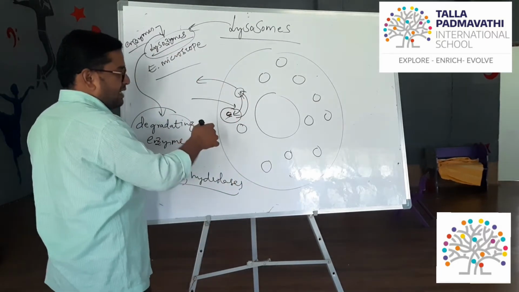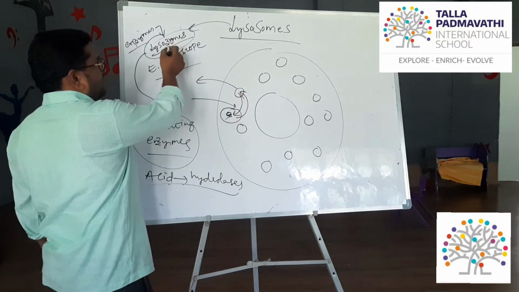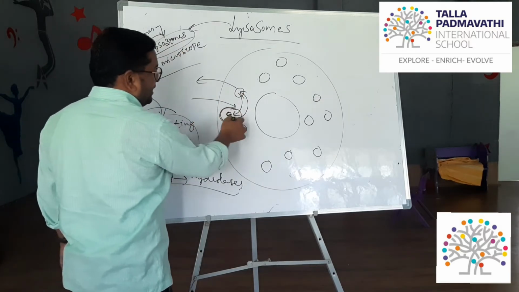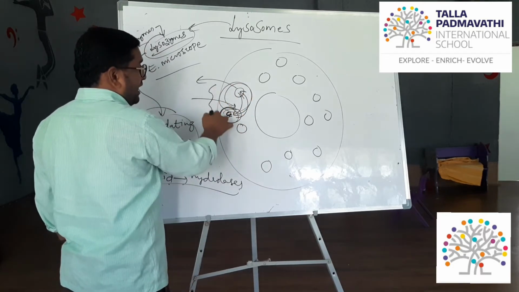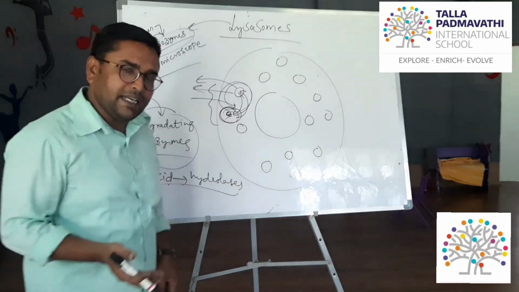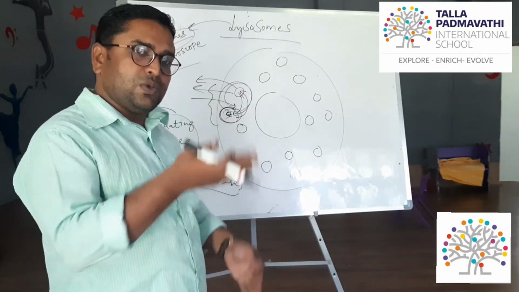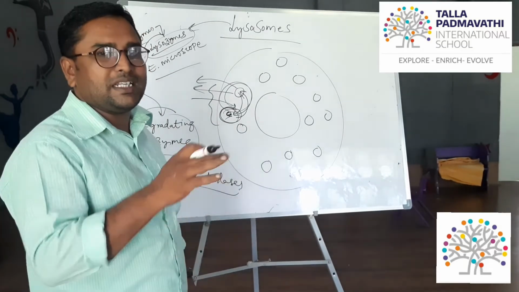With the release of lysozymes, the bacteria is killed, as well as the lysosome itself. To kill the bacteria, the lysosome has to kill itself. It has to die, it has to suicide itself.